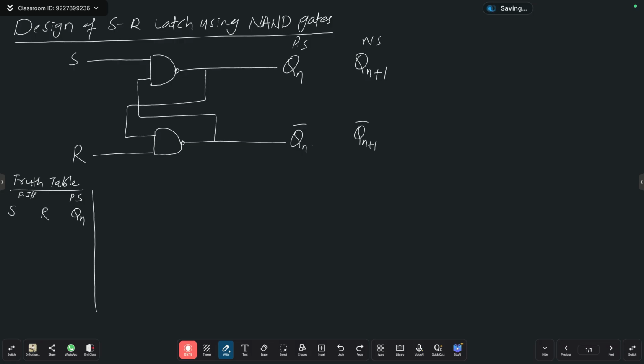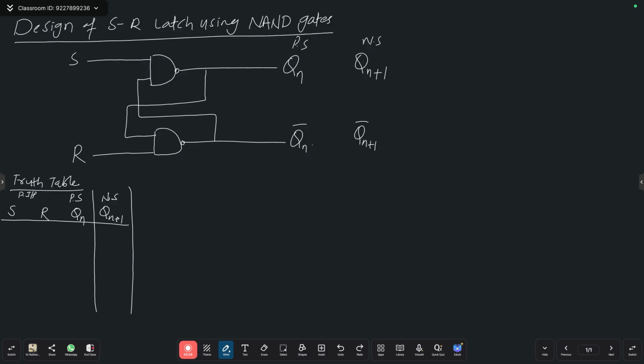Then we are going to produce next state. Correct? Correct. Now this is a structure of the truth table. Now we should fill the values based on the analysis of the given logic circuit of the S-R Latch using NAND-gate. Are you following?